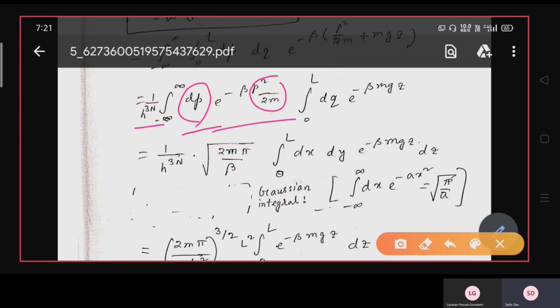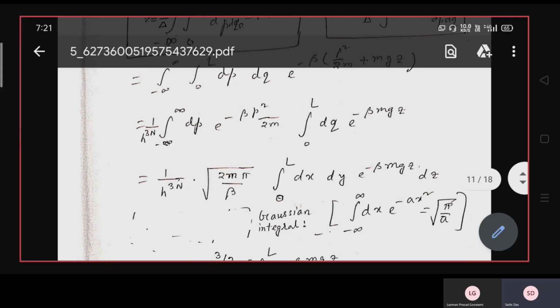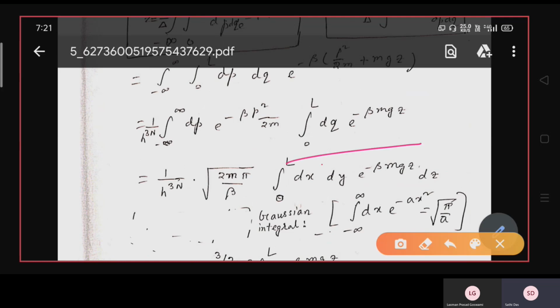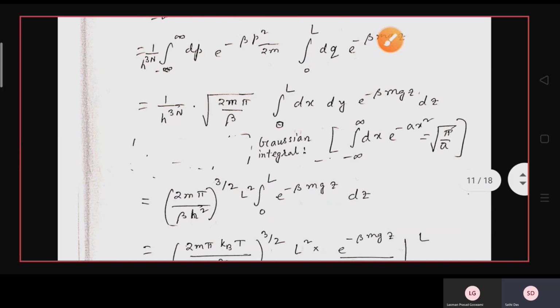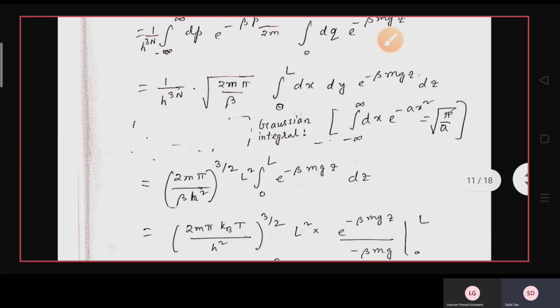Also you can write it as px square by 2m plus py square by 2m plus pz square by 2m, into integration from 0 to L of dq into e to the power minus beta mgz, where dq is dx into dy into dz. Now you have to remember the formula of the Gaussian integral, which will be very useful for solving this kind of questions.